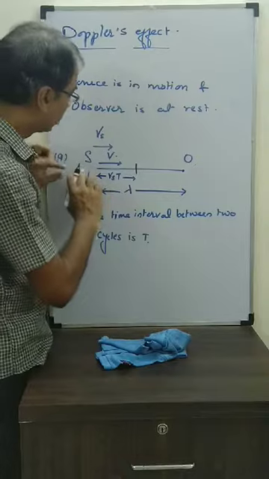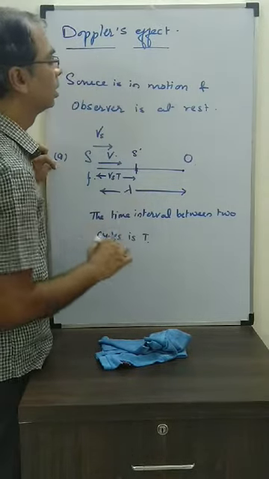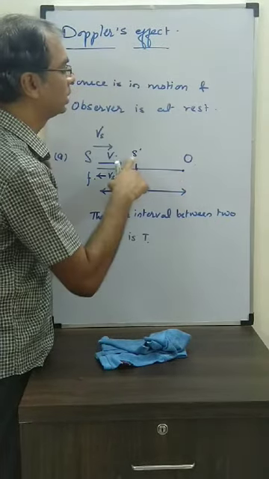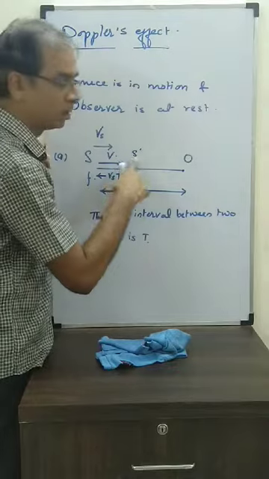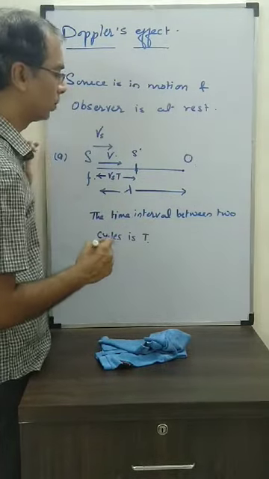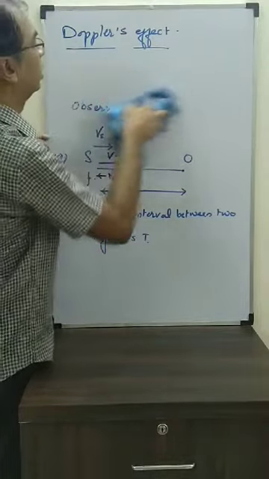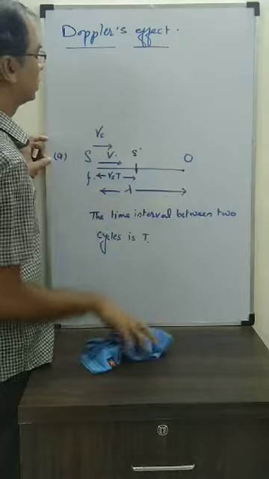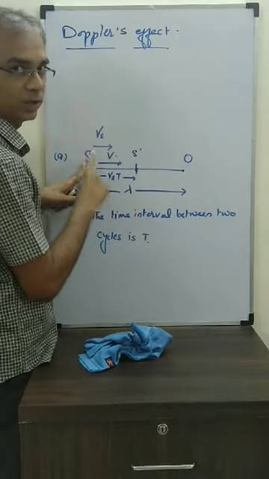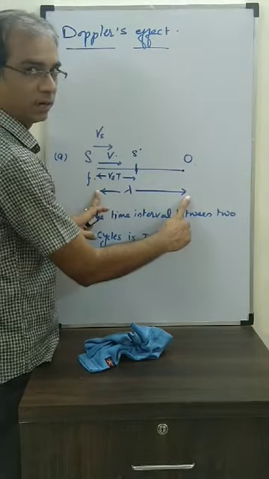Okay. Now when the source has reached over here, this is the new position. Now for the observer, when the observer is going to receive the frequency produced by the source, what is the wavelength? That we are going to see. There are two things that I will explain. In the first case, when the source is at this position, the first wavelength, the first cycle it has produced, how much is the distance traveled by it?